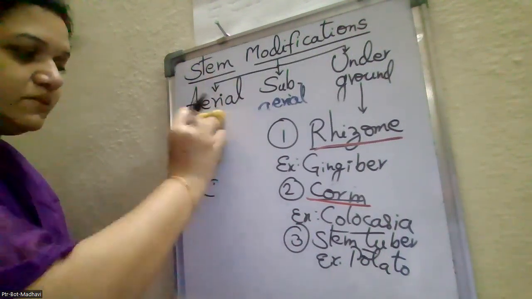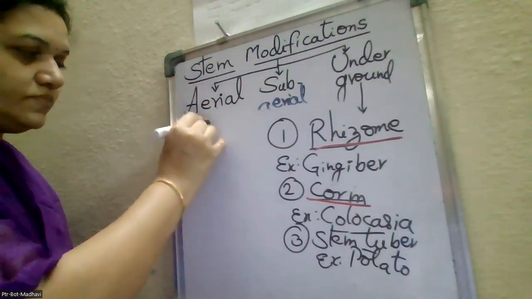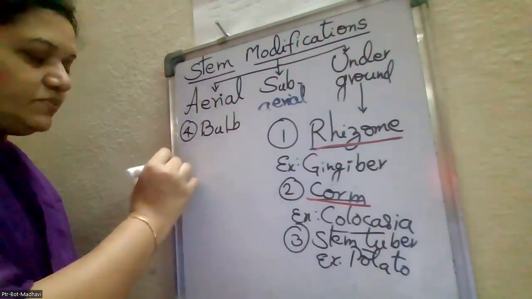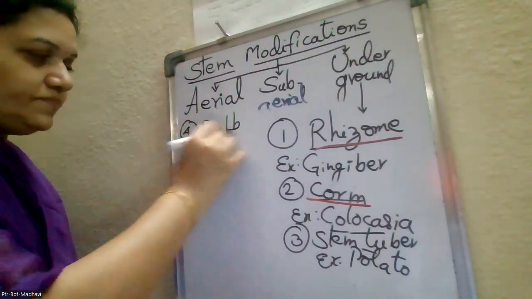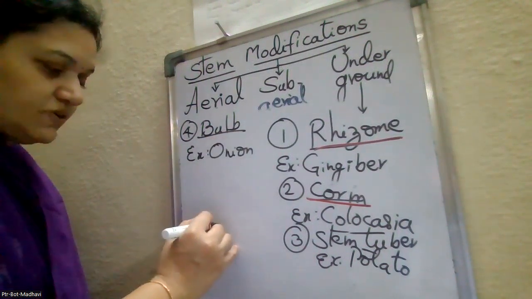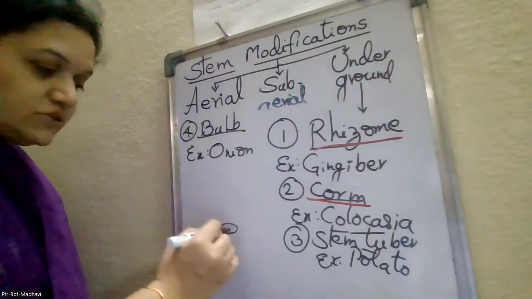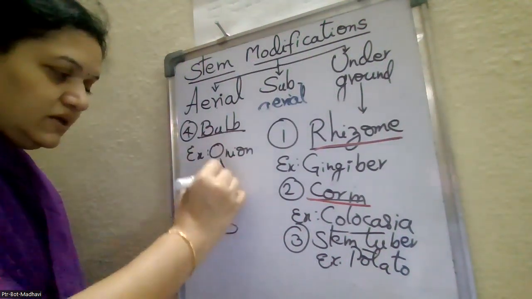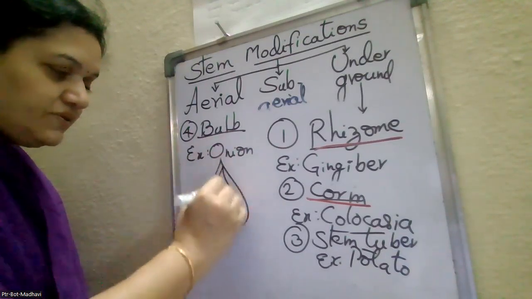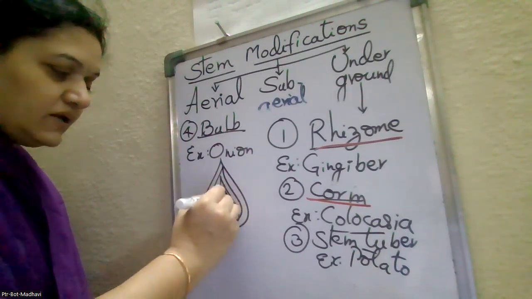And the last one is the bulb. Example for bulb, onion. So in this, what happens? The stem is reduced to a small disc-like structure where the scale leaves are arranged in a concentric manner.